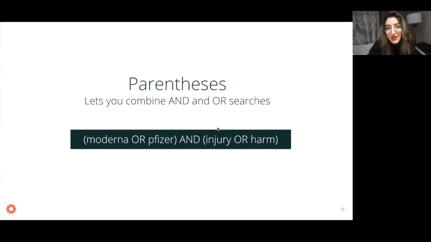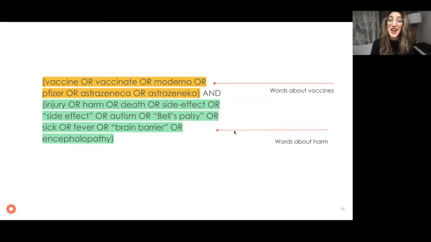So you're basically telling the platform, I want to see posts that have one of these words, but also one of these words. It's like you're giving different categories, and you're giving options within those categories. And you're saying, I want at least one of the words in these different categories, right? So this query is going to spit back results about these different vaccines that are talking about injury or harm. And we can write longer queries that really help us find exactly what we're looking for.